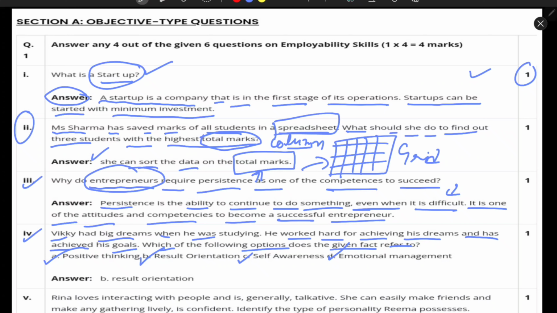So out of these, most of the students will choose positive thinking, but that is not working out, like if you are not result oriented. And maybe some of you will select the self-awareness, but if you are self-aware and if you are a positive thinker, you can manage your emotions, but still if you are not result oriented, you cannot achieve your goals. So that is why the result is this thing.